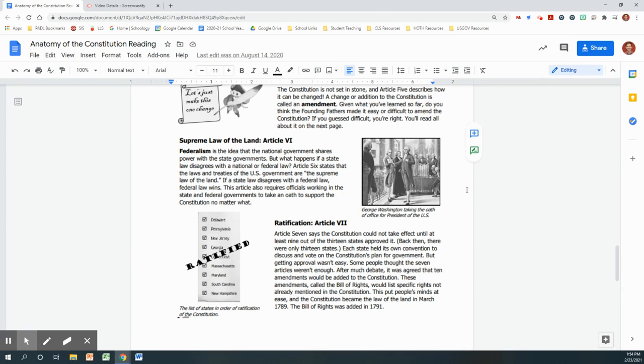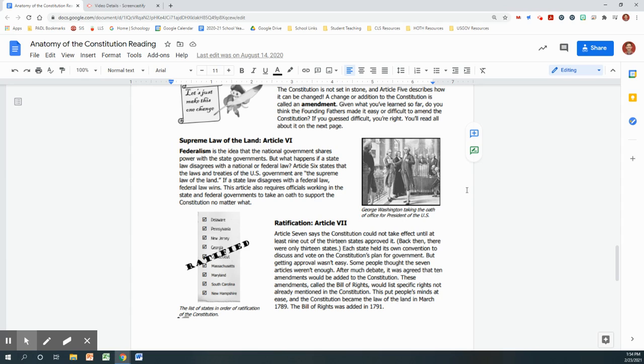Ratification, Article 7. Article 7 states the Constitution could not take effect until at least 9 out of the 13 states approved it. Back then, there were only 13 states. Each state held its own convention to discuss and vote on the Constitution's plan for government, but getting approval wasn't easy. Some people thought the 7 articles weren't enough.